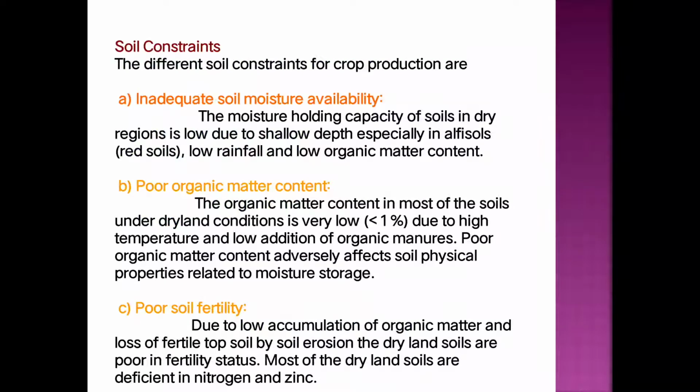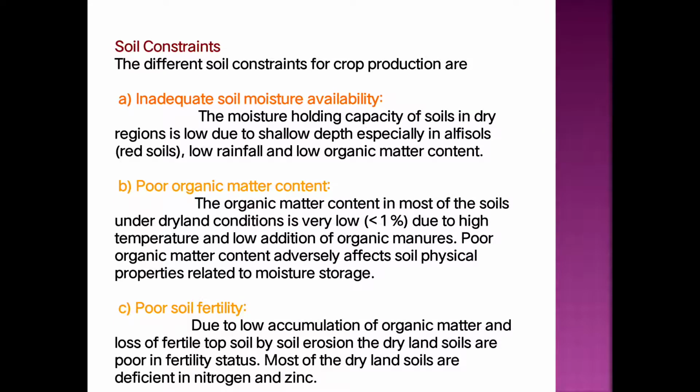Then the next constraint is the soil constraint. There are different types of soil constraints which are affecting crop production. These are given below, so we will discuss these different soil constraints one by one. The first soil constraint is inadequate soil moisture availability.